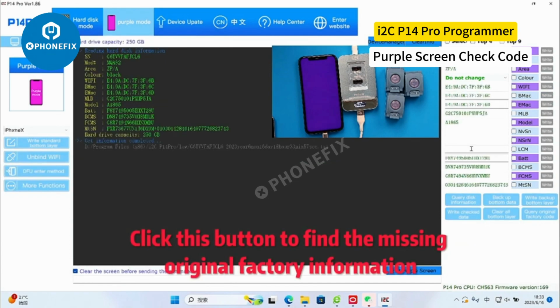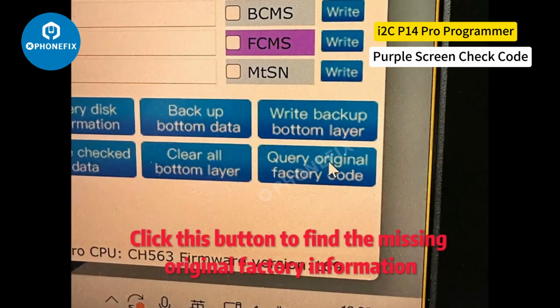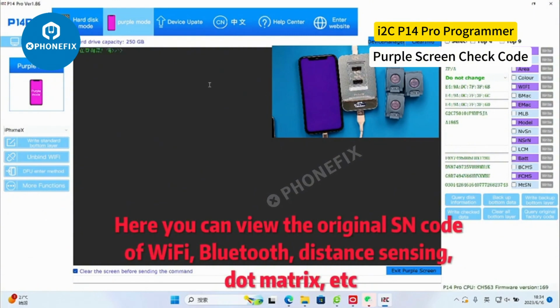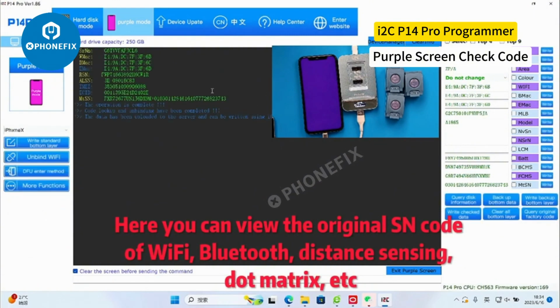Click this button to find the missing original factory information. Here you can view the original SN codes of Wi-Fi, Bluetooth, distance sensing, dot matrix, etc.